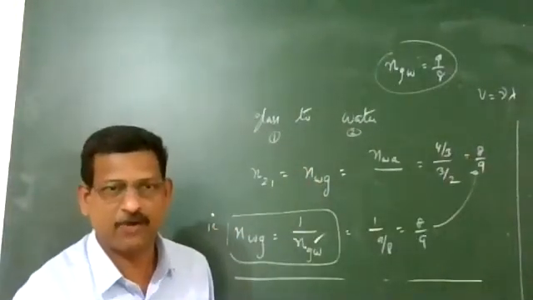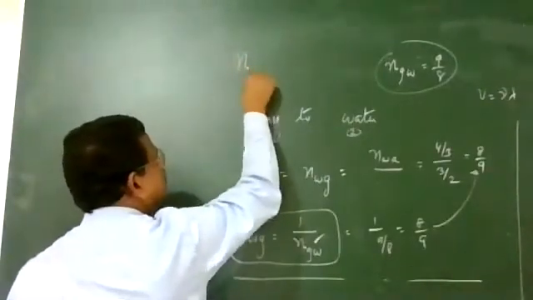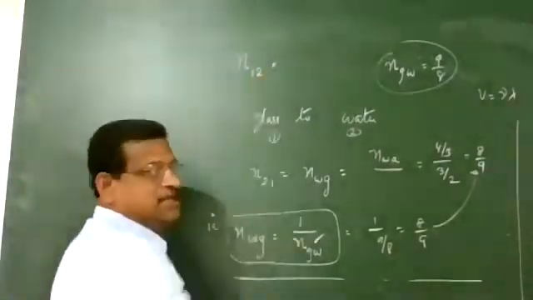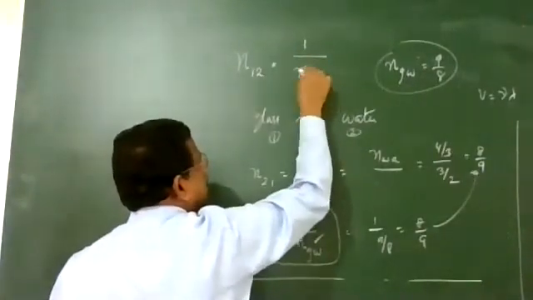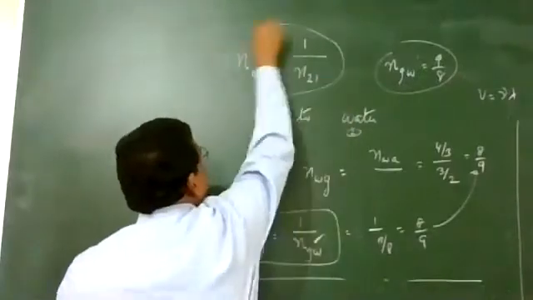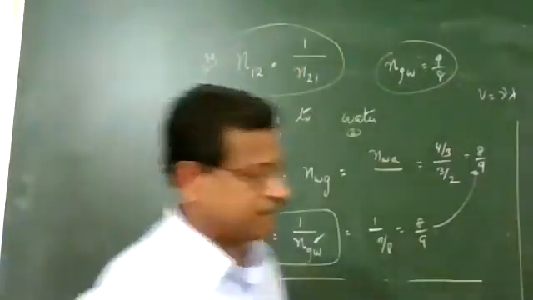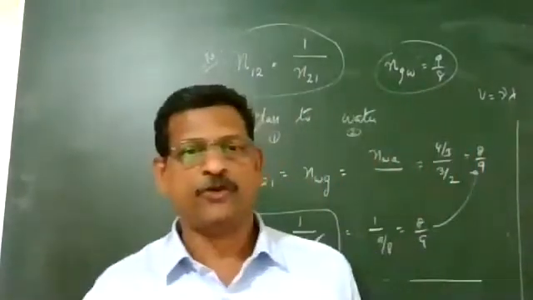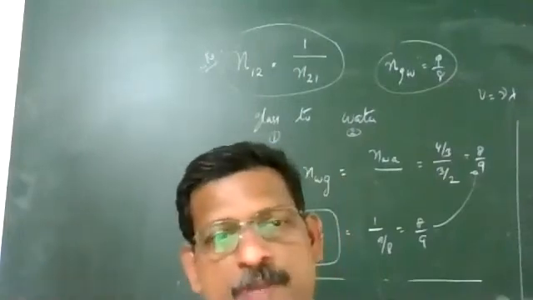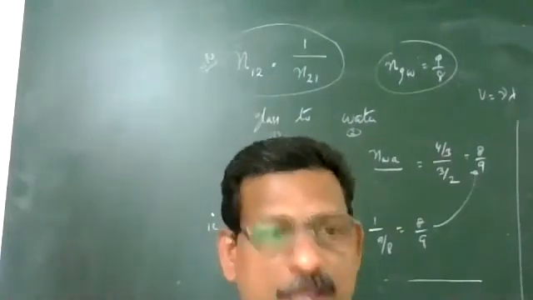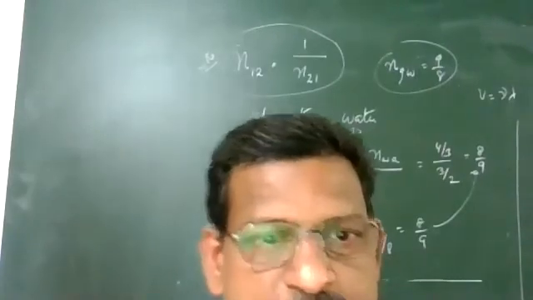So generally, refractive index of first medium with respect to second can be calculated by 1 upon refractive index of second with respect to first. If you know the refractive index of denser medium with respect to rarer, the reverse can be calculated by taking the reciprocal value. I think there is no problem in this.